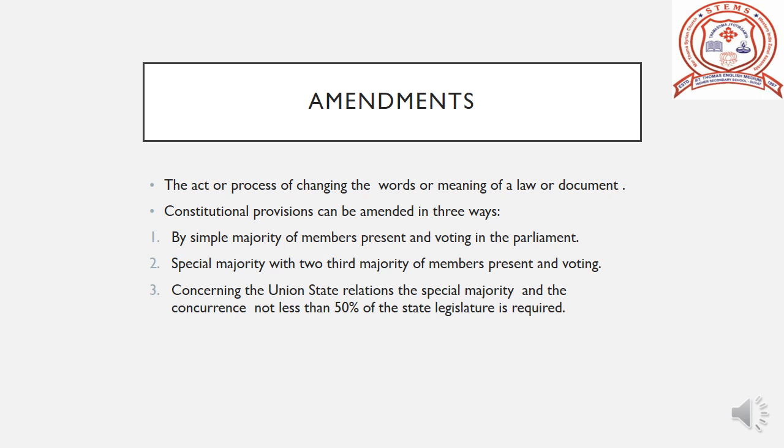If there is any amendment to be made in the interrelations between states, the center, or in the Supreme judiciary, then half of the states from the total states should give consent. So these are the three types of amendments.